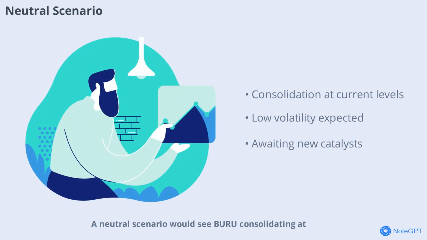A neutral scenario would see BURU consolidating at current levels as the market digests the recent decline. In this case, the stock would likely trade within a narrow range, with low volatility and little directional movement. This period of consolidation could last until new information or a shift in sentiment prompts a breakout in either direction.